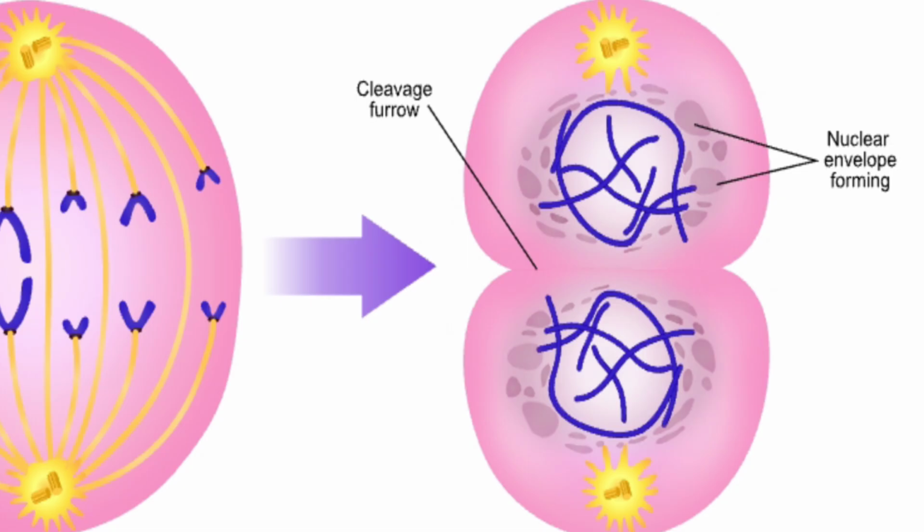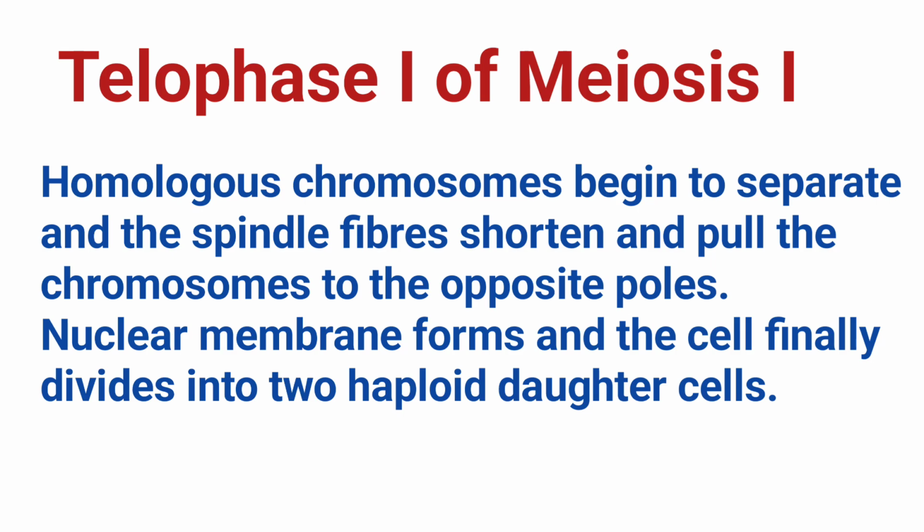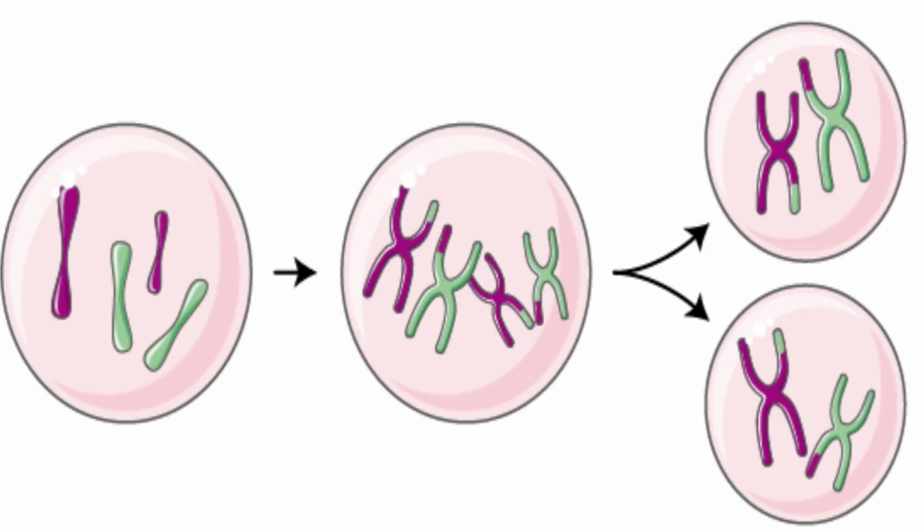Cytokinesis. After the chromosomes reach the opposite poles, the cytoplasm of the cell divides, a process known as cytokinesis. This division results in the formation of two daughter cells, each containing a haploid number of chromosomes. Although the chromosome number has already been reduced during meiosis 1, the process of meiosis is not yet complete. Each of the two haploid daughter cells therefore undergoes a second division known as meiosis 2.